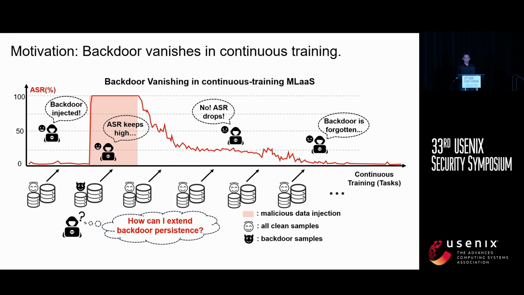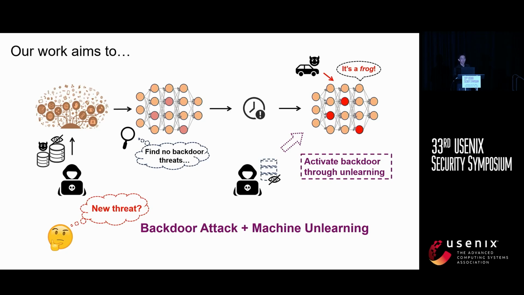And the final motivation is the challenge of keeping backdoors effective in continuous training. As models update with new data, they often forget previously learned information, so-called catastrophic forgetting, which can then weaken or erase a backdoor. This raises concerns about how persistent a backdoor can be in continuous learning. Our work investigates how machine unlearning can enhance backdoor persistence in such settings.